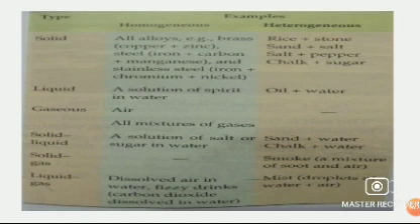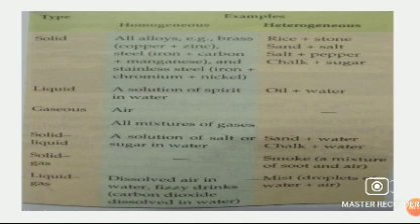Next is liquid gas mixture. Liquid gas mixture is of two types, homogeneous and heterogeneous. What is an example of homogeneous? Dissolved air in water, fizzy drinks, like carbon dioxide dissolved in water. And what is an example of heterogeneous? Like mist. In mist, droplets of water are in air, so they are visible, that's why it is